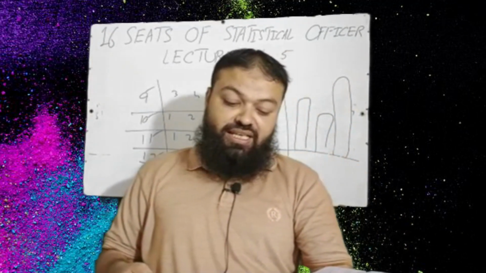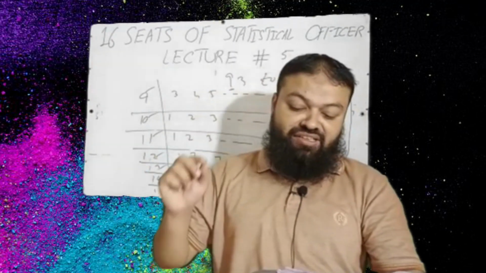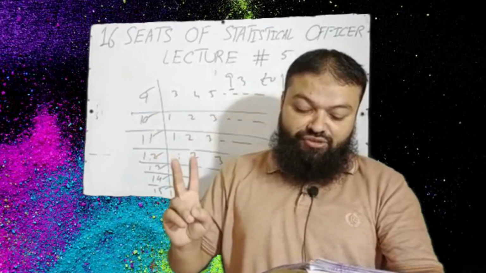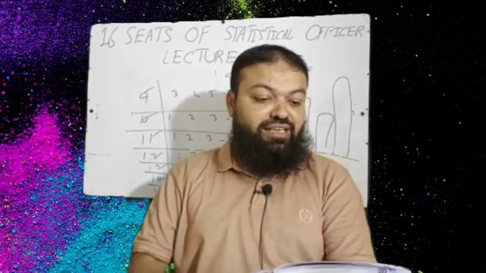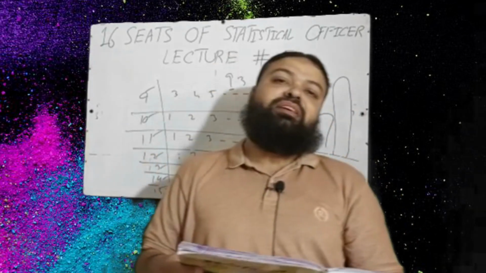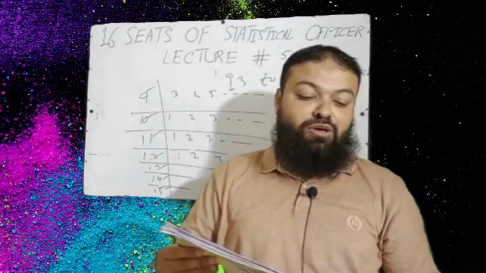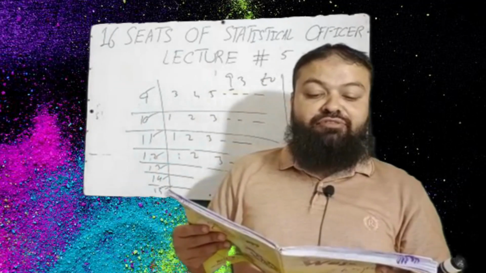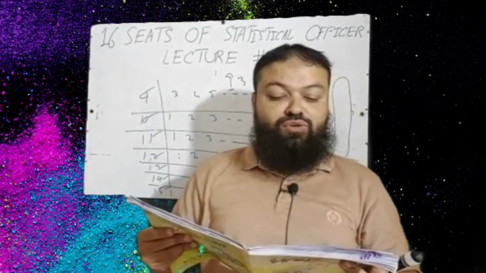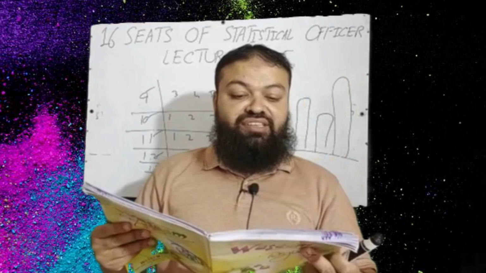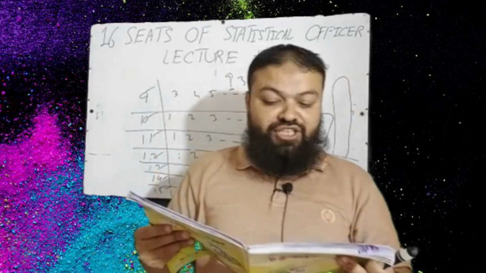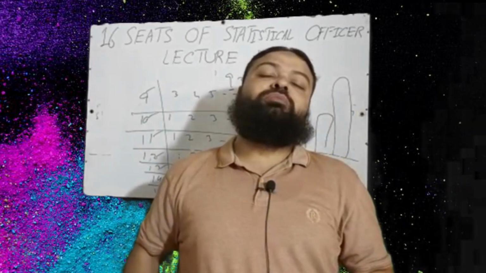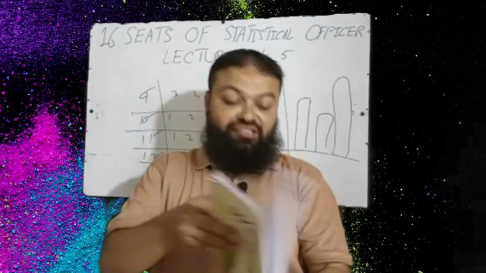The full numerical information on every item in a set of data is preserved in A, a frequency polygon; B, a histogram; C, a cumulative frequency diagram; D, a stem and leaf display. Stem and leaf display will be the correct option. Next question: a bar chart or graph showing the frequency of occurrence of each value of the variable being analyzed is called A, bar chart; B, candlestick; C, histogram. Histogram is the correct option. That is the graph of the frequency distribution.